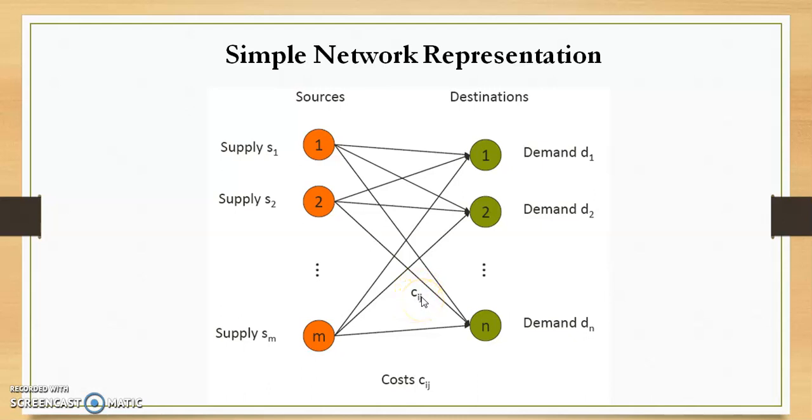That means if you want to transport a single unit from source 1 to nth, here cost will be C1n, or from 1 to 2 it will be C12. i stands for the ith source, j stands for jth destination.